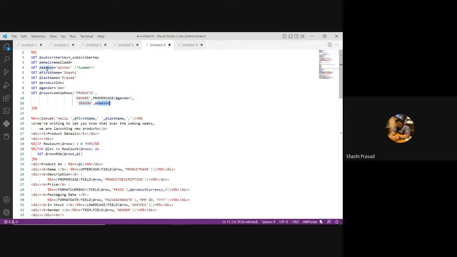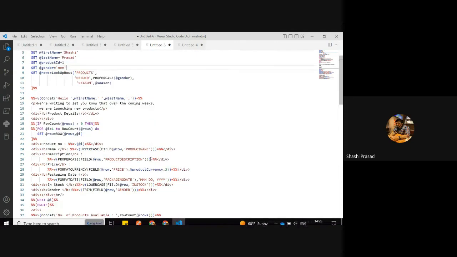It is already defined, so you can bring it. I have hard coded it here. You can bring it from the attribute also, if you are storing it in an attribute for the subscriber, like if his favorite season is winter, that we have discussed in session 1, 2. For me, every day is a new one, so I forget which session. So this is lookup rows.